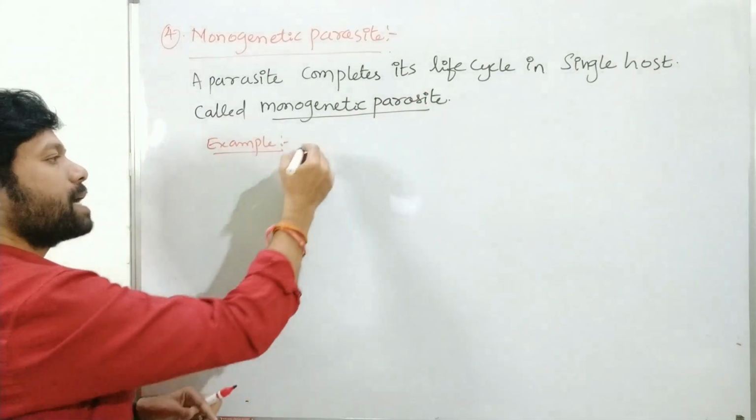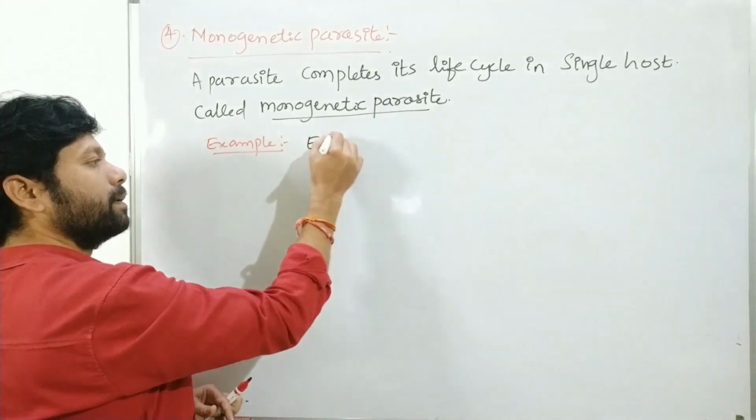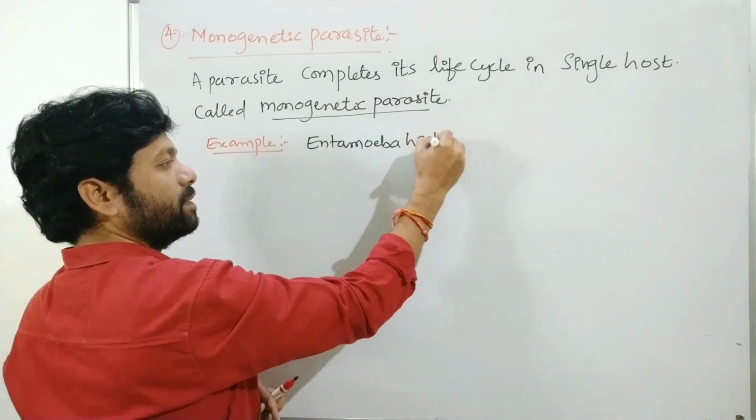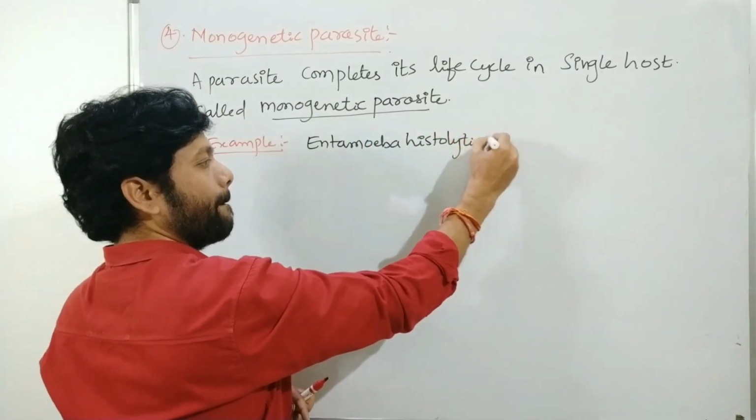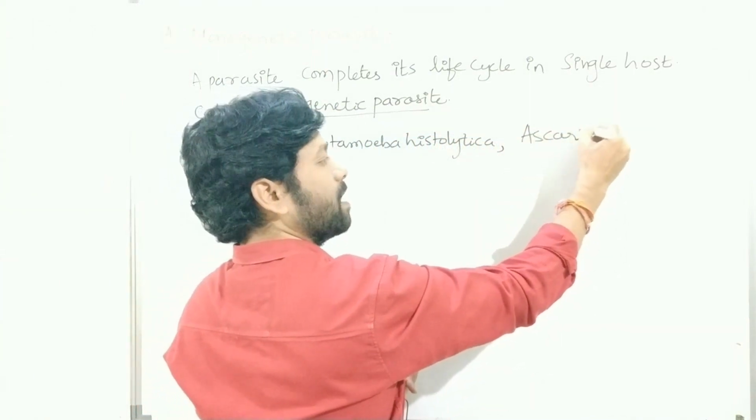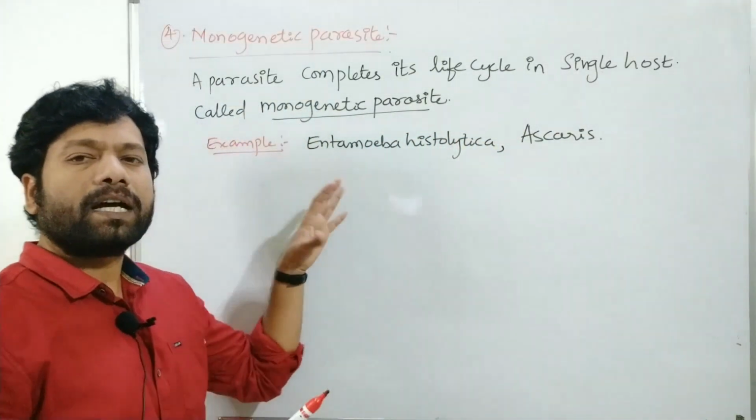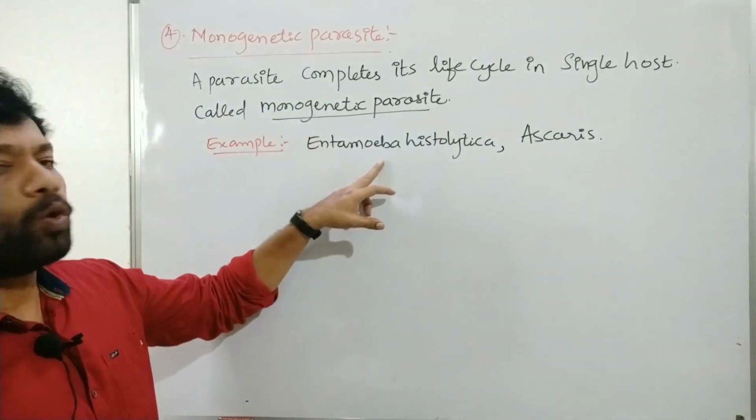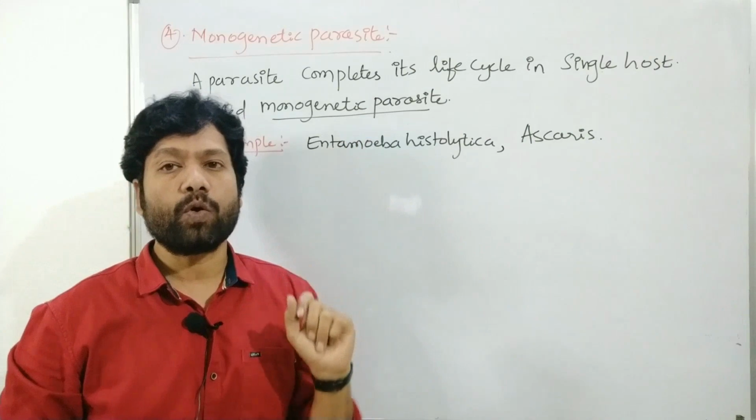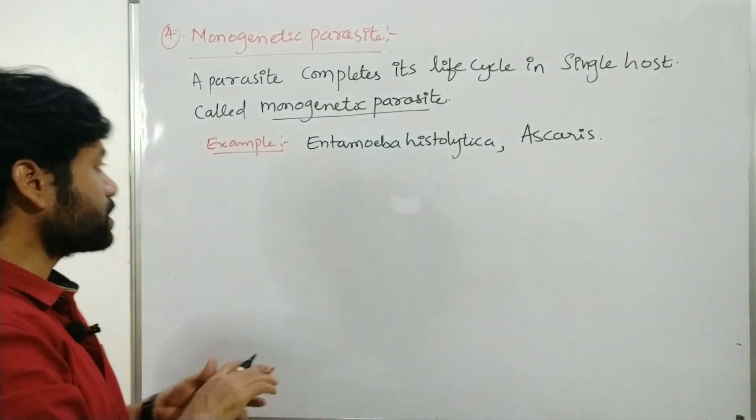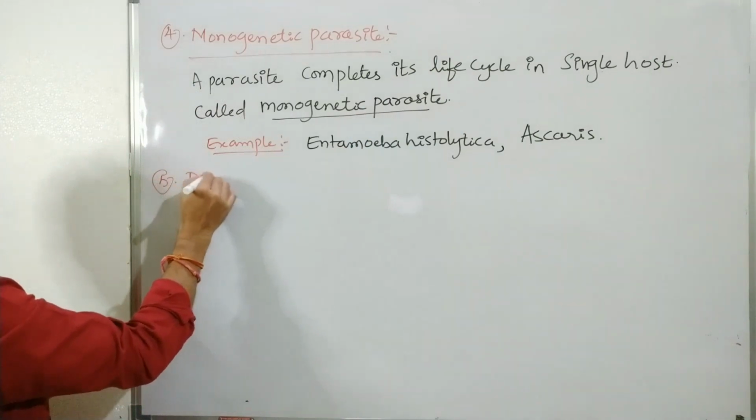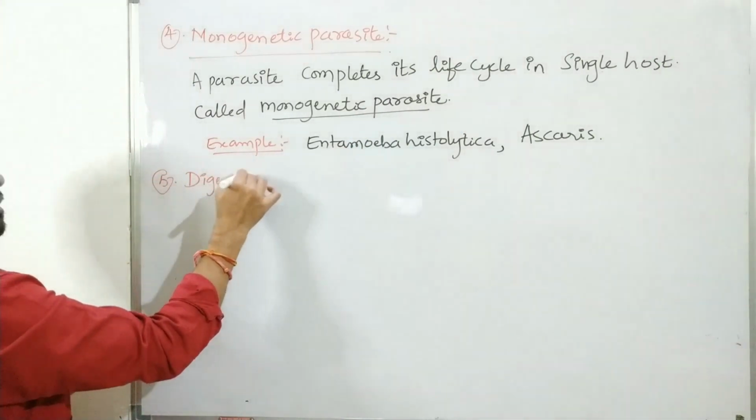Here, Entamoeba histolytica and Ascaris lumbricoides. They are considered as monogenetic parasites. Why? Because they complete the life cycle in only a single host, that is man. Right, next type, the fifth one, digenetic parasite.